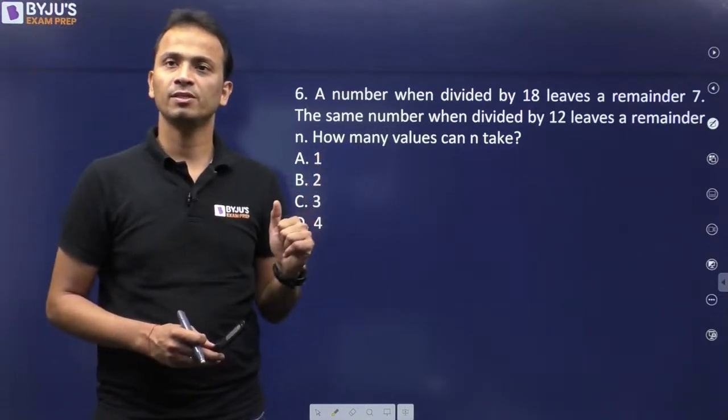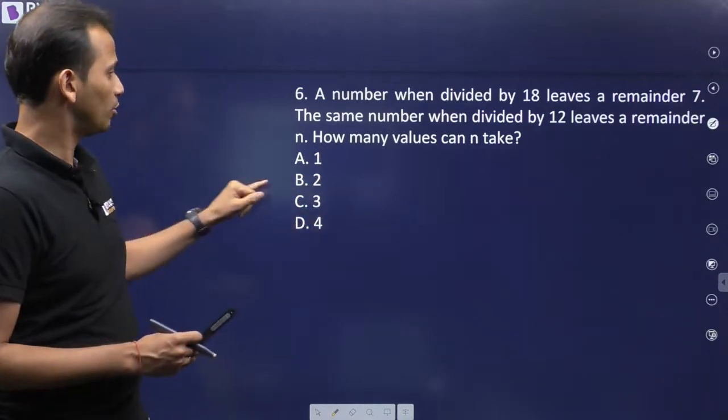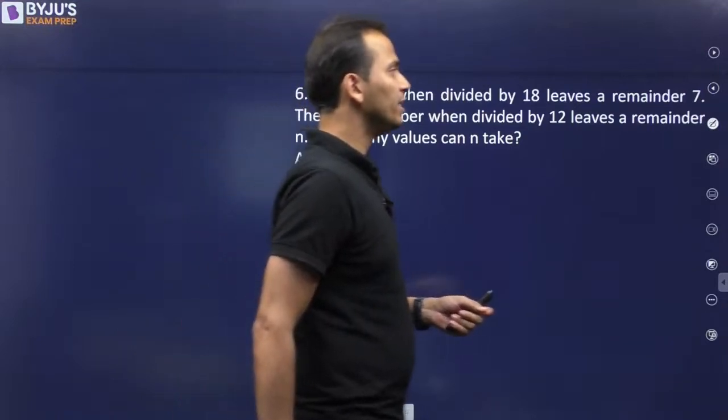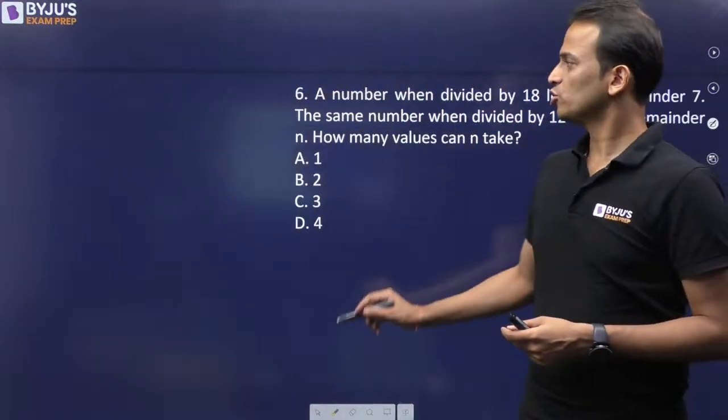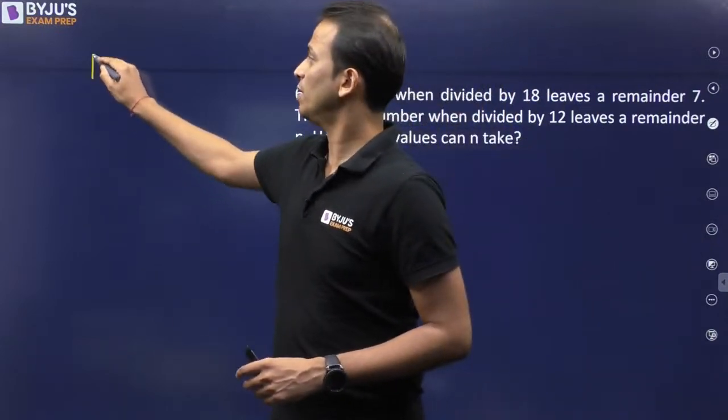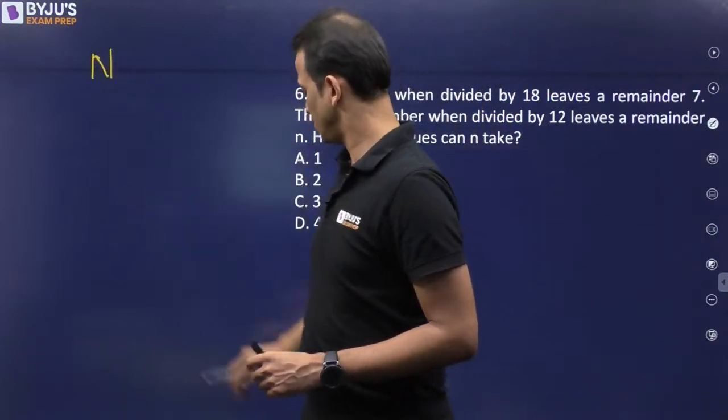Question number 6. Okay, so Music Course says the answer is option B. All right, nice. Now, a number when divided by 18 leaves a remainder of 7. So I can write first of all the general form of this number.